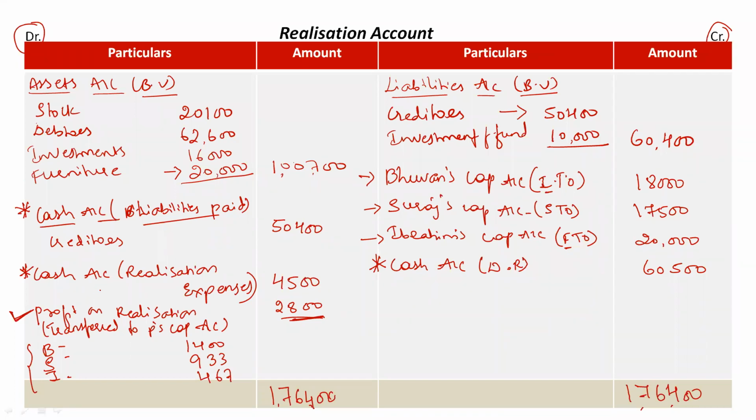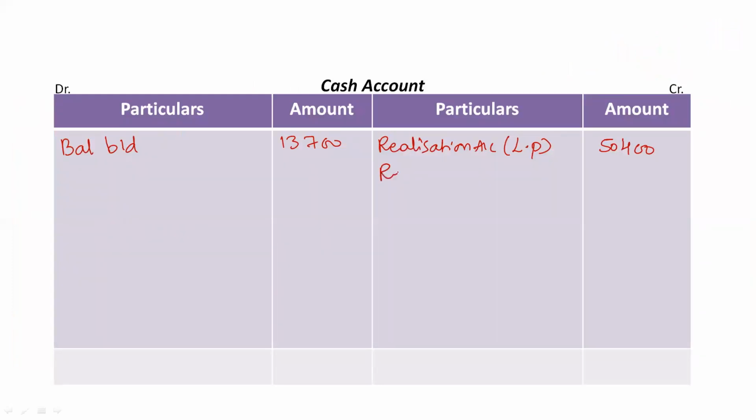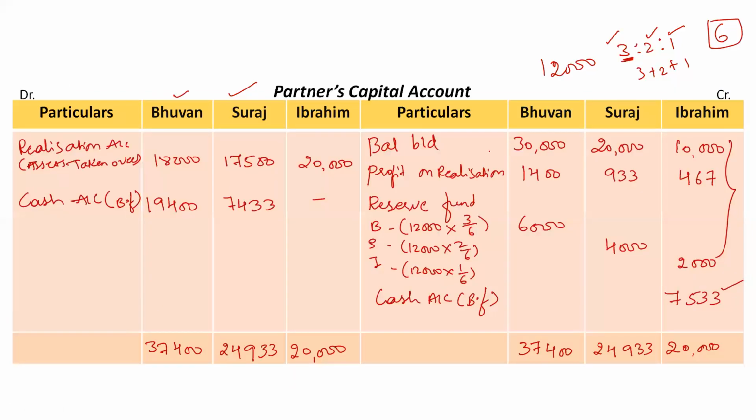Again we have a cash entry on the debit side in realization account, which is for realization expenses. Now this has to be recorded on the credit side in the cash account, right? Here it's on the debit side, there we will record it on the credit side. So realization account for realization expenses. You people please write it in full form. Do not follow the shortcut method, right? Amount was 4,500 rupees. Okay, come back to realization account.